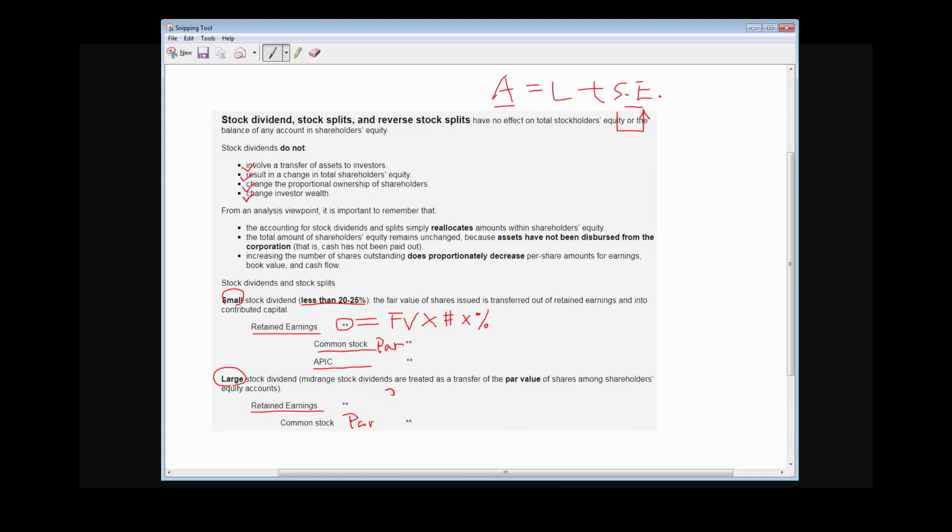It equals the total par value, which is the par value multiplied by the number of shares outstanding before the stock dividend, multiplied by the percentage. I will use 7.3 as the example in the following video to introduce them.